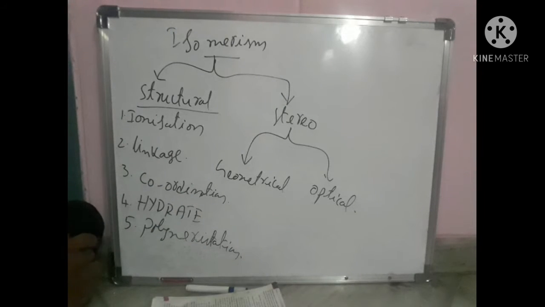So structural isomerism can be divided into five types. First we will discuss ionization isomerism, what it is and examples.